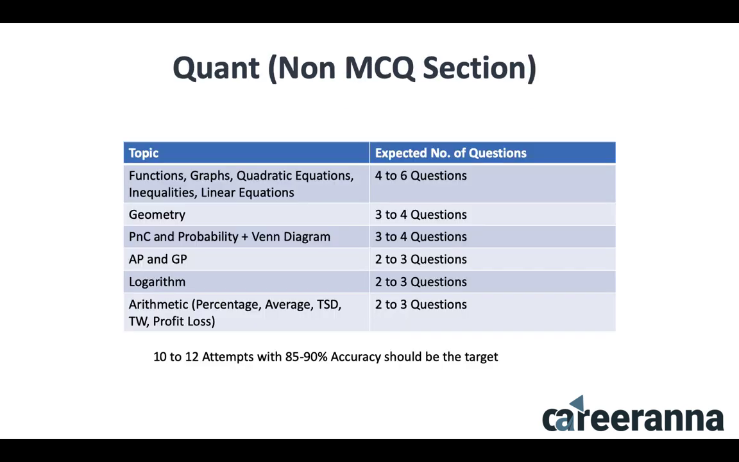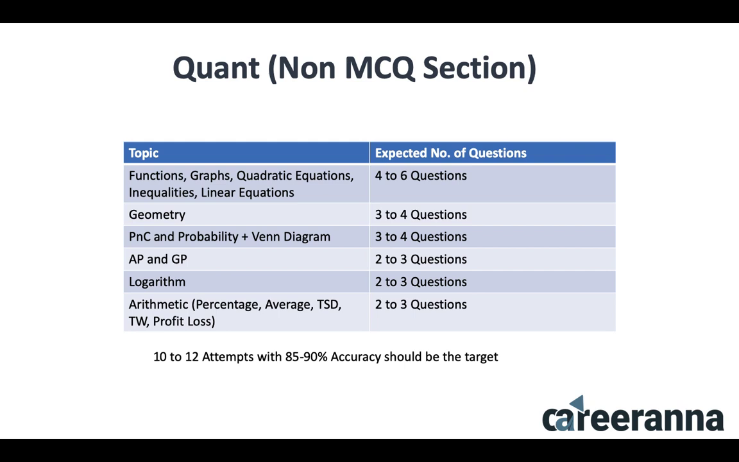Now, having talked about the cutoff trends, let's talk about the topic-wise question distribution. Let us first pick up the non-MCQ section of Quant, in which you would see that functions, graphs, quadratic equations, inequalities, linear equations, that is majorly your algebra part, forms the highest number of questions, that is 4 to 6 questions out of 20.